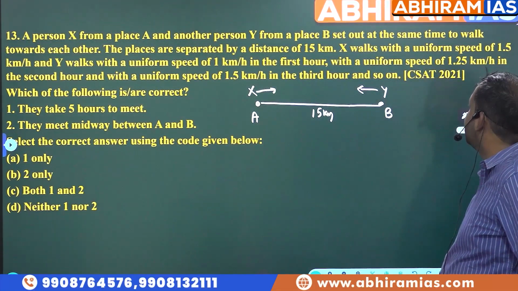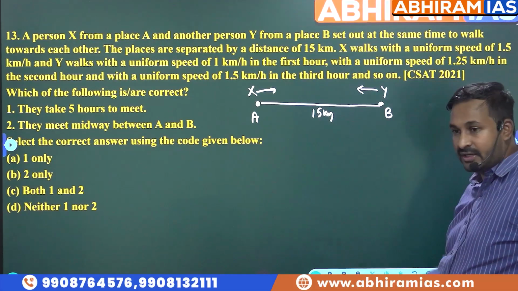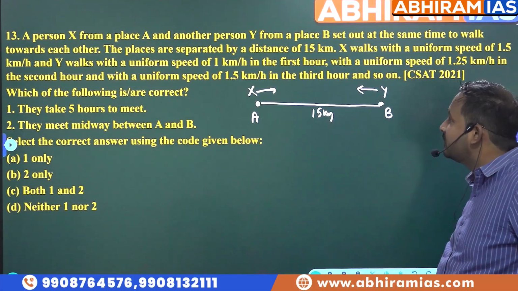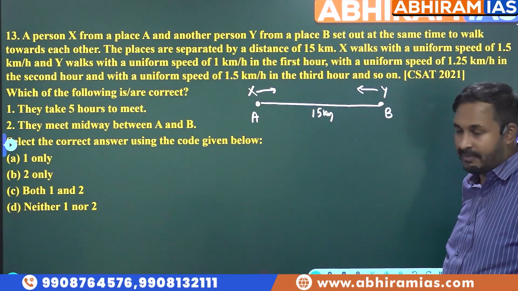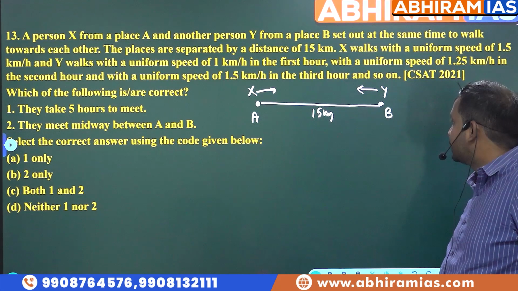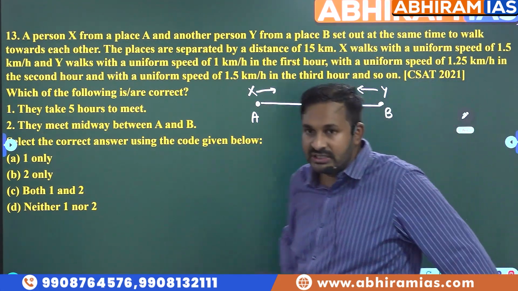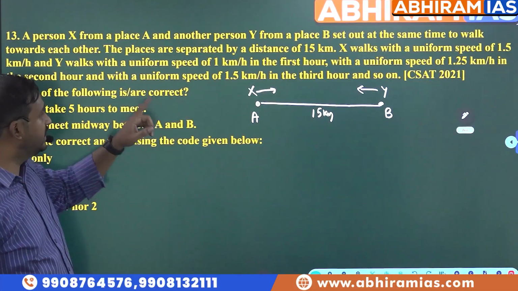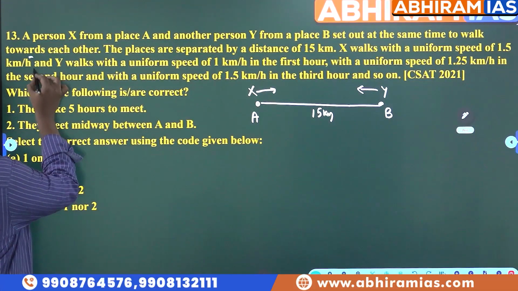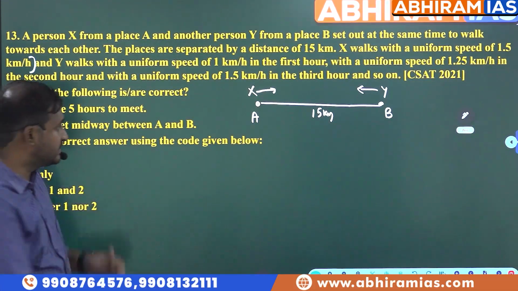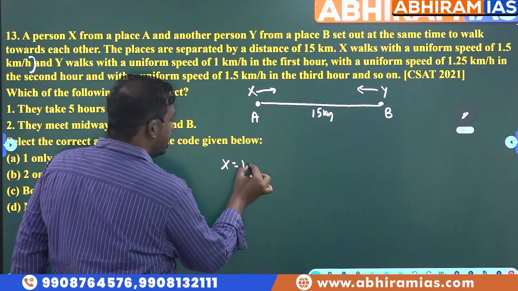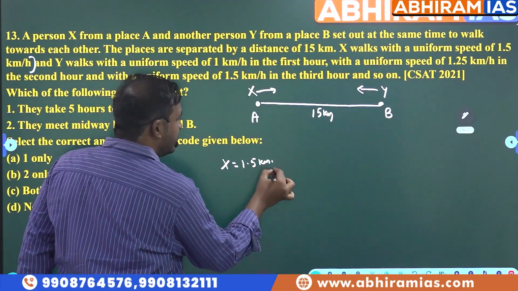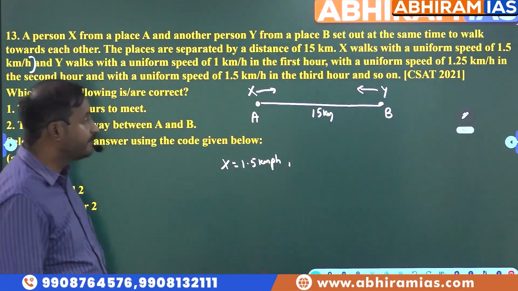X walks with a uniform speed of 1.5 km per hour and Y walks with a uniform speed of 1 km per hour in the first hour. Now see here, students, listen carefully. When it comes to X, he is walking with a uniform speed of 1.5 kilometers per hour. X's speed is 1.5 kilometers per hour. Please observe Y's speed here.